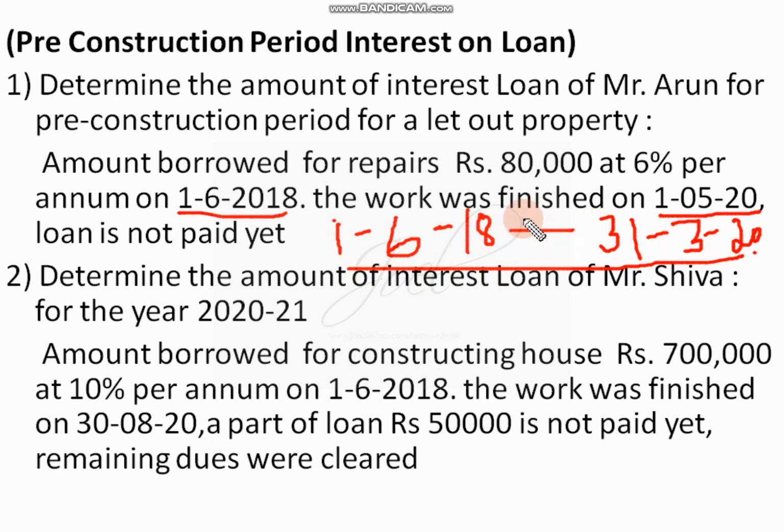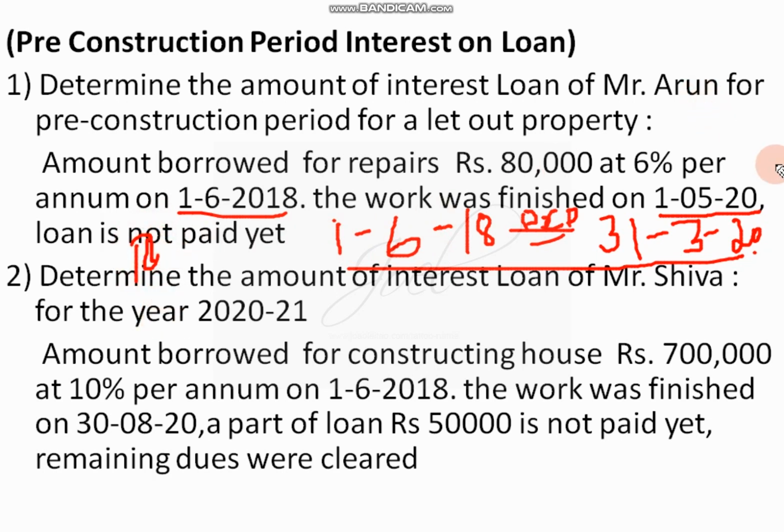So this will be my pre-construction period interest, PCP. So how many months? 1/6 means it is June. From June we have to calculate: June, July, August, September, October, November, December, that means 7 months, plus 3 months, 10 months. So 10 months will be my pre-construction period.